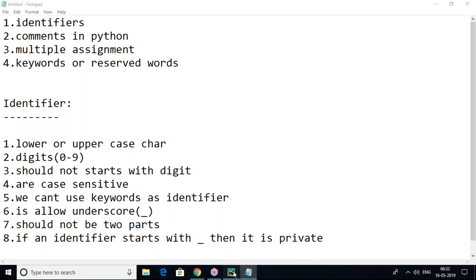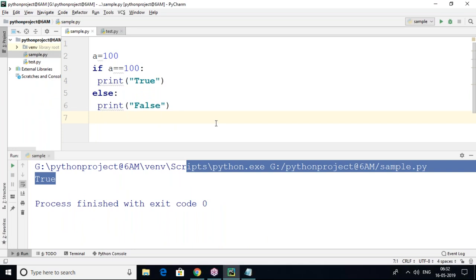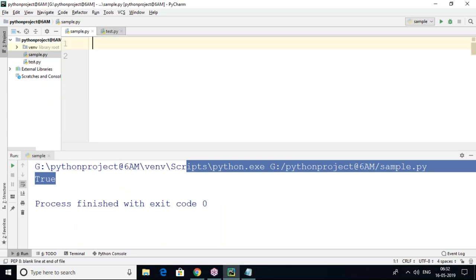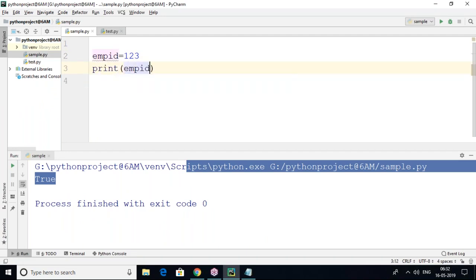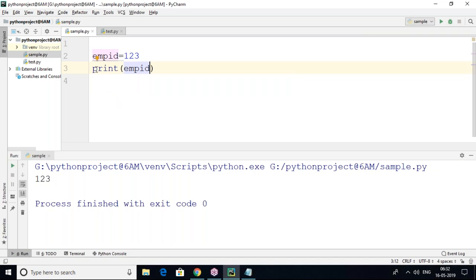So let's see the practical implementation. An identifier allows lowercase and uppercase characters. Suppose emp id equals 123, print emp id. Yes, it prints. No doubt at all, it's a lowercase identifier. If it is capital, yes, it works also. Lowercase and uppercase characters are allowed.